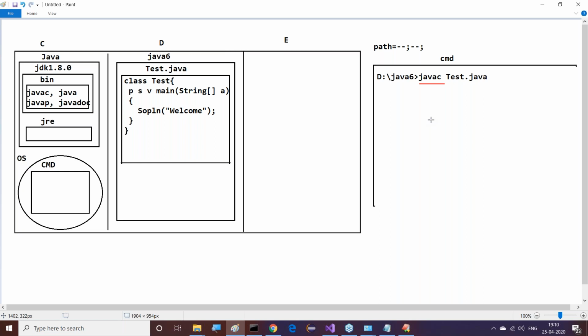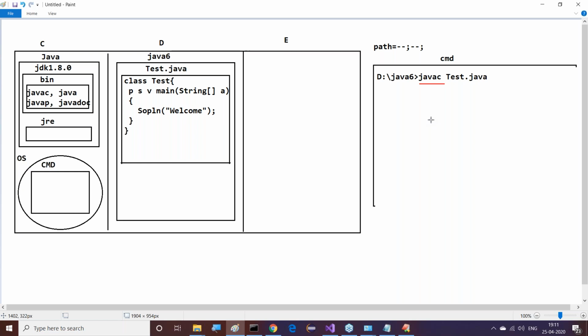If javac is not identified in its internal commands list, then immediately the operating system will go to the path environment variable and search at the locations referred to by it. The path environment variable has a first location and a second location.